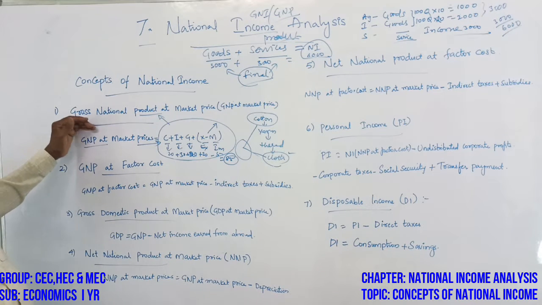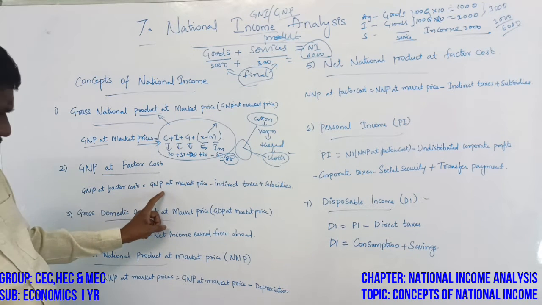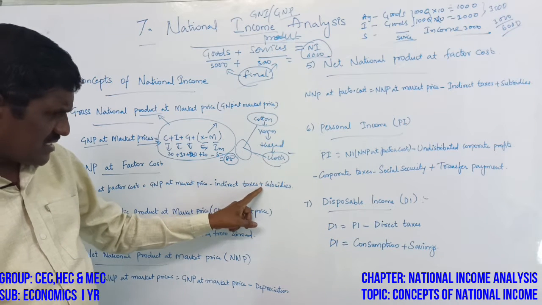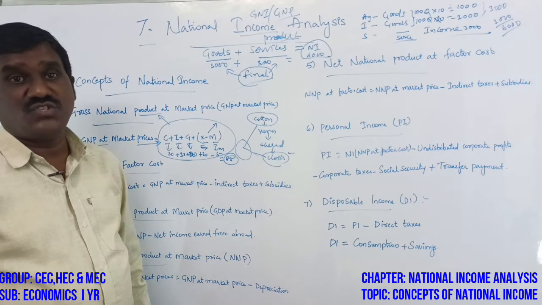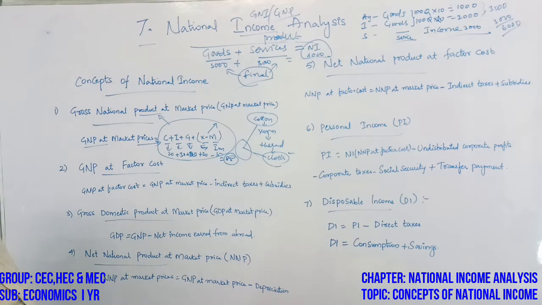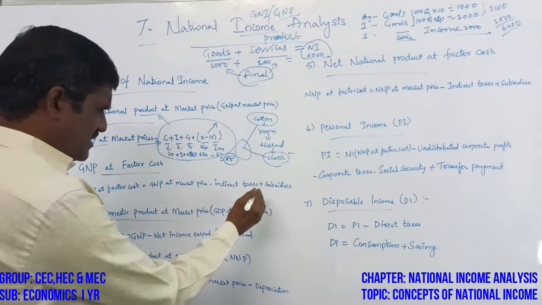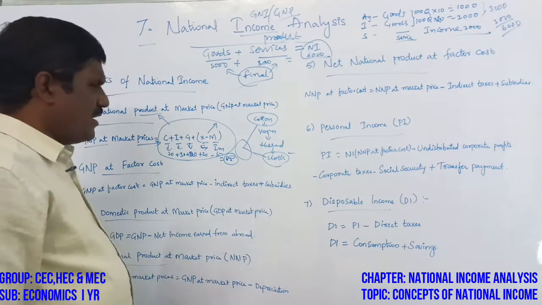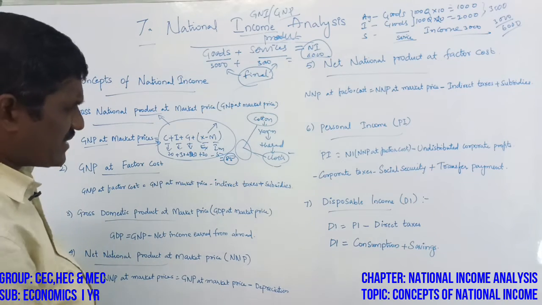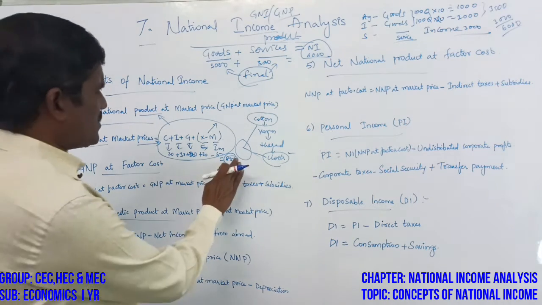The first one, definition. GNP at factor cost is NNP at market price minus indirect taxes plus subsidies. For example, factor cost means the cost to produce the goods and services.